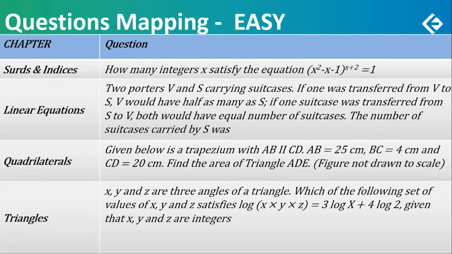One easy question on triangles. X, Y, Z are three angles of a triangle, so the summation has to be 180. Which of the following values of X, Y, Z satisfy this equation? The equation given is log of XYZ equal to 3 log X plus 4 log 2. You are told X, Y, Z are integers. Anyway, that was not needed because you had to go by the options. You only have to simplify this equation and verify which option satisfies it. Easy.